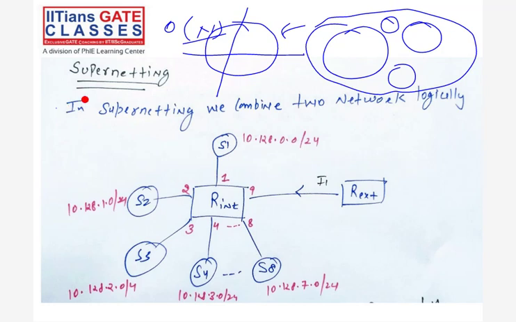So see this network C, this is your S1, S2, S3, S4, S5, S6, S7, and S8. 8 subnetworks, or 8 networks, are there. And all 8 subnetworks are connected with this internal router, right? On the internal router, 9 interfaces are there, and one interface is connected with the external router, right? From another network, from the internet, let's say one packet comes to the external router. Then it will do the masking with all the entries.